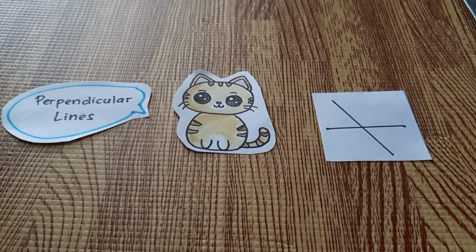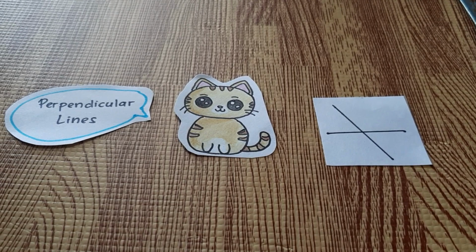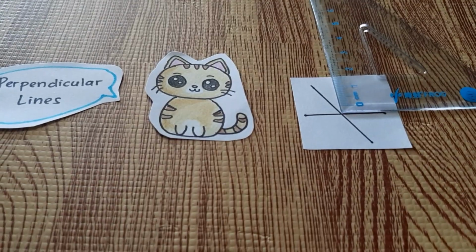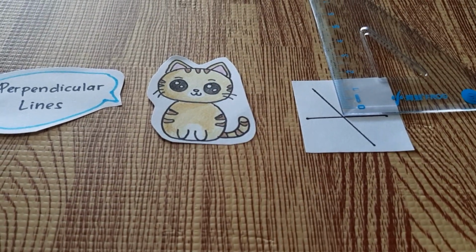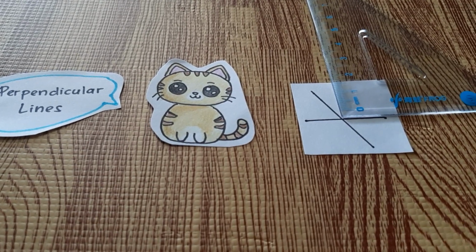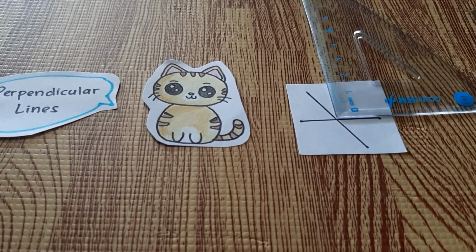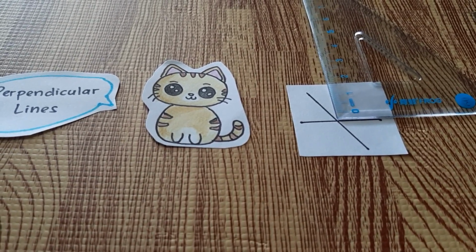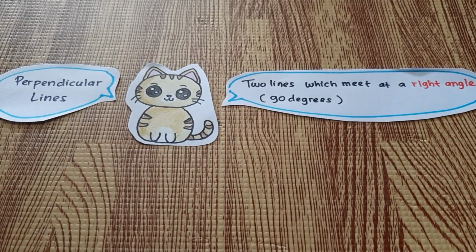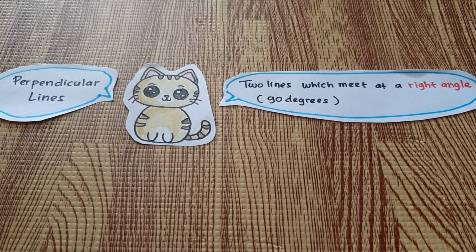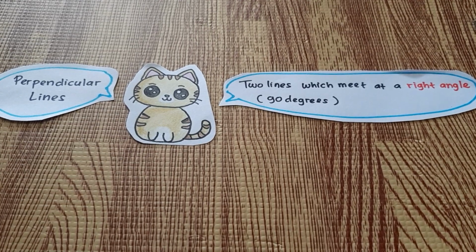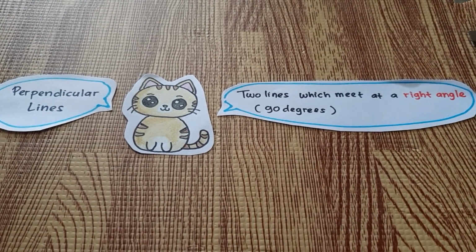How about these two lines? Are they perpendicular lines? No, they are not because they are not 90 degrees. They don't meet at a right angle. So, perpendicular lines are two lines which meet at a right angle, or 90 degrees. Do you understand?